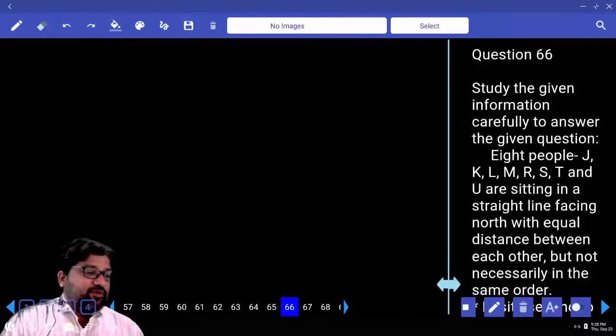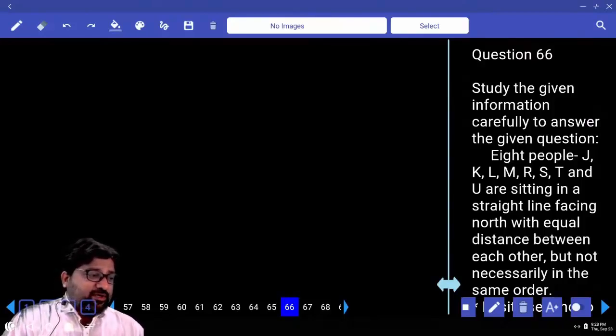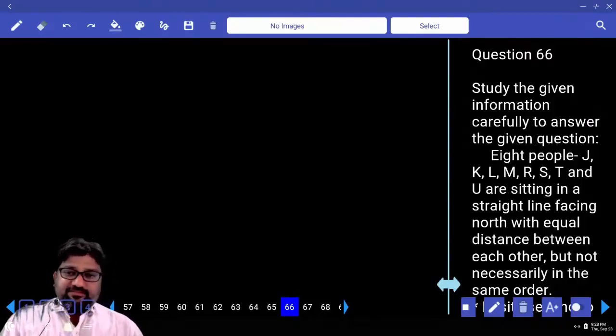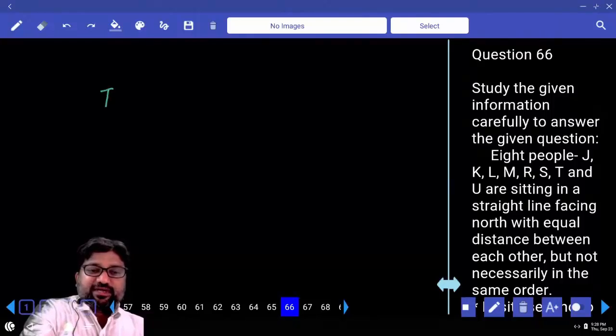8 people J, K, L, M, N, O, P, Q, R, S, T are sitting in a straight line facing north with equal distance between each other, but not necessarily in the same order. So there are 8 people. What's the first point? M sits second to the right of T. Second to the right of T is M.